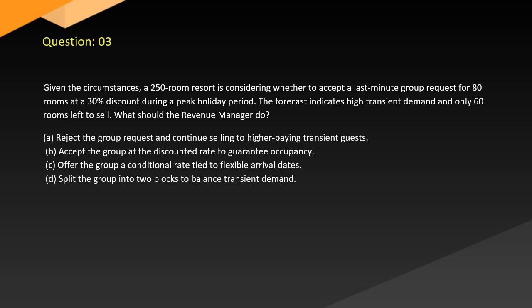A. Reject the group request and continue selling to high-paying transient guests. B. Accept the group at the discounted rate to guarantee occupancy. C. Offer the group a conditional rate tied to flexible arrival dates. D. Split the group into 2 blocks to balance transient demand.